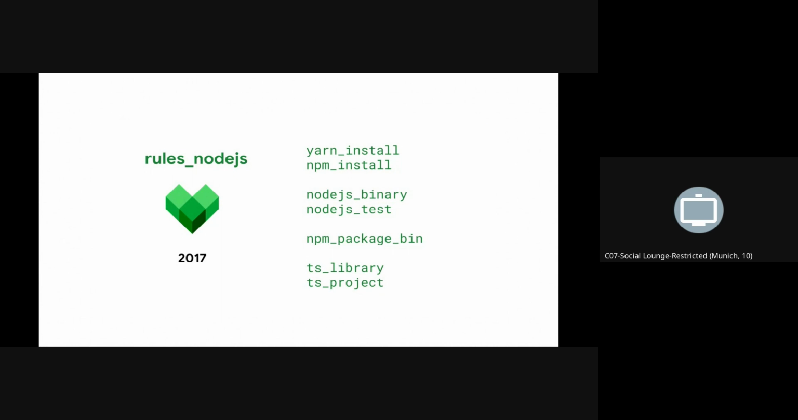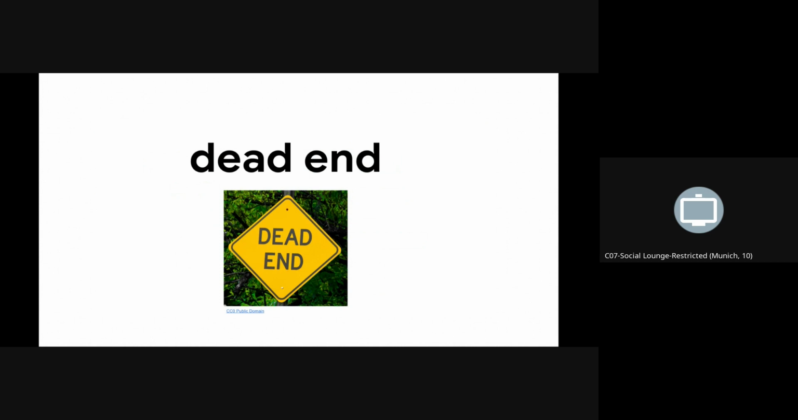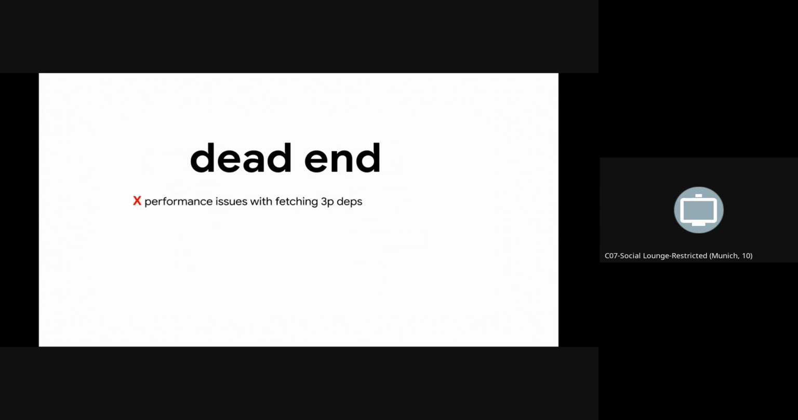Now, Alex and I maintained this rule set for a couple of years, but in the end, we found that we hit a dead end with it. We made improvements and performance fixes, but we found some intractable issues with the rule set. The main one being performance issues with fetching third-party deps. We had issues with third-party dep resolution, node_modules resolution, for those familiar with it. And we had some issues with runtime compatibility with JavaScript and TypeScript build tools.